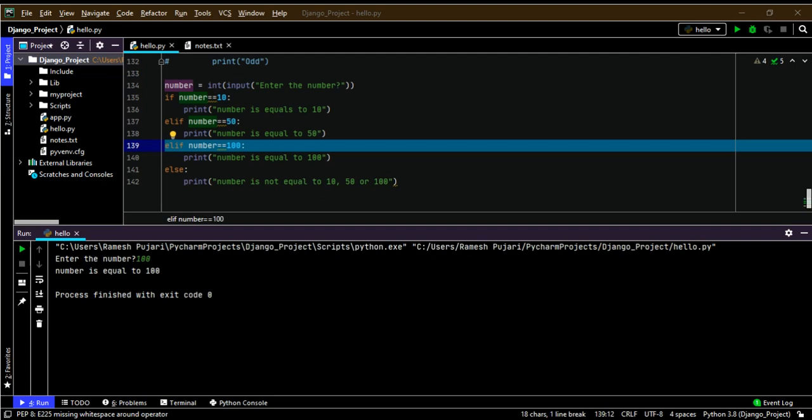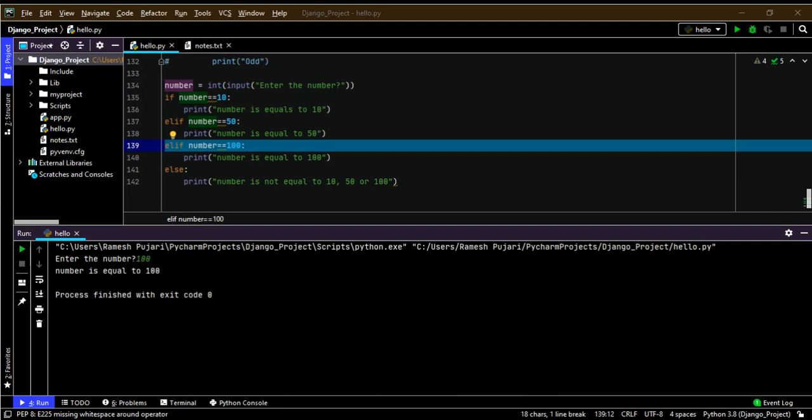That's why it is called a post-tested loop. It is necessary when we need to execute at least one statement. Now I am going to demonstrate each loop in Python by taking examples.